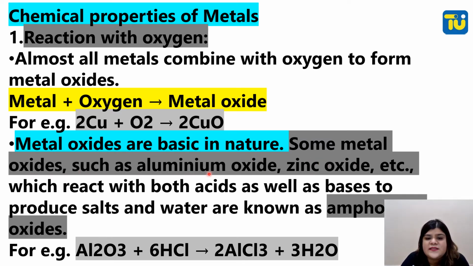Some metal oxides such as aluminium oxide, zinc oxide, etc., which react with both acids as well as bases to produce salts and water, are known as amphoteric oxides. Because of their property of reacting with both acids and bases, they are known as amphoteric oxides. Example, Al2O3 plus 6HCl gives you 2AlCl3 plus 3H2O.